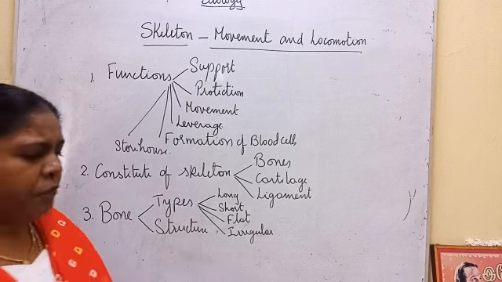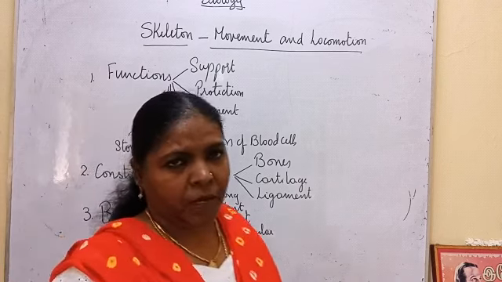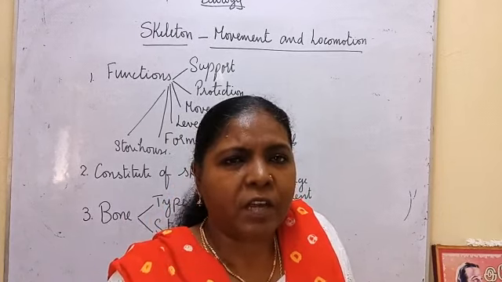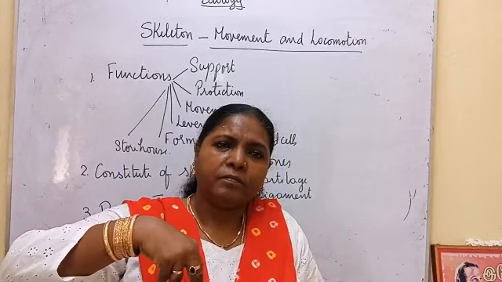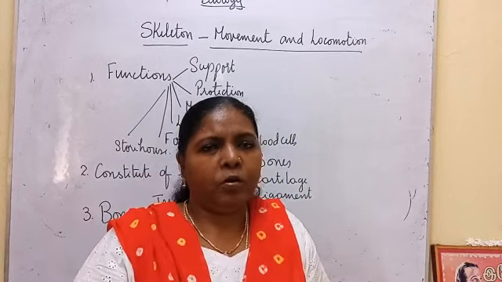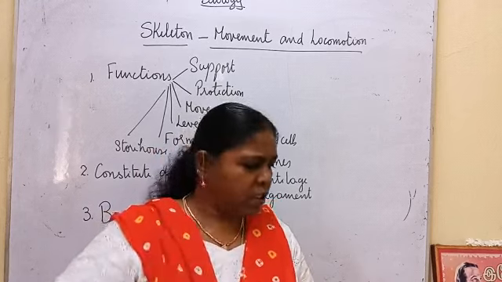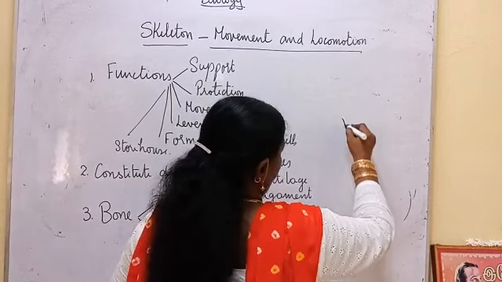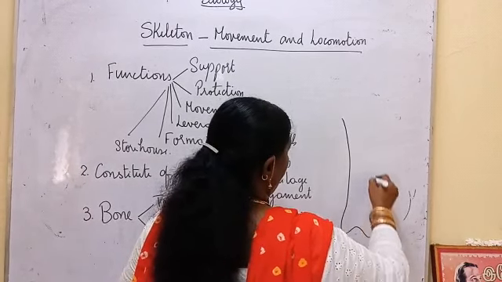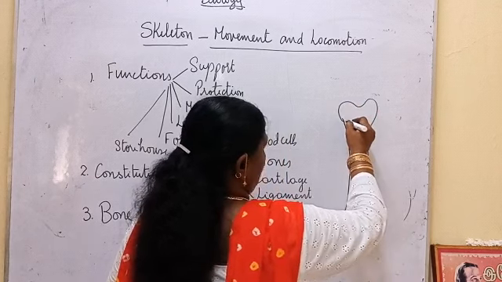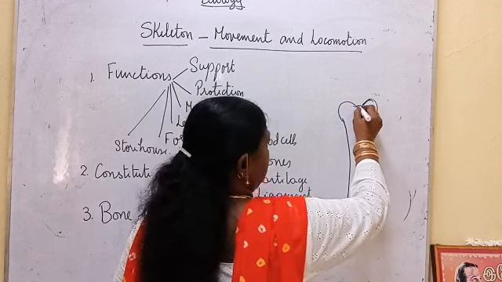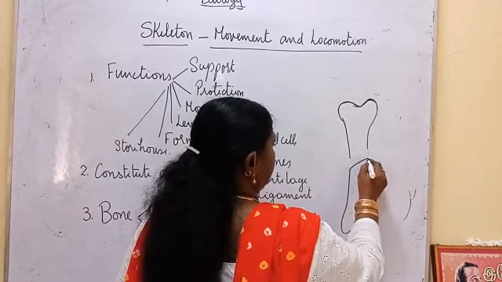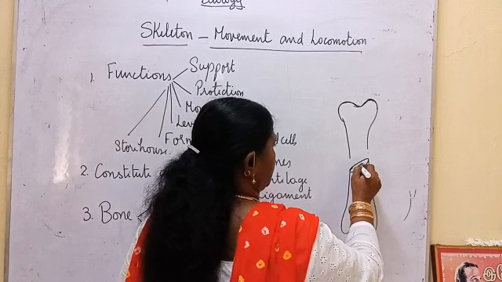Then the structure. If you take the bone, it is made up of a hard structure which encloses a cavity. The cavity is filled with bone marrow. The edge of each bone is covered by a cartilaginous sheet.